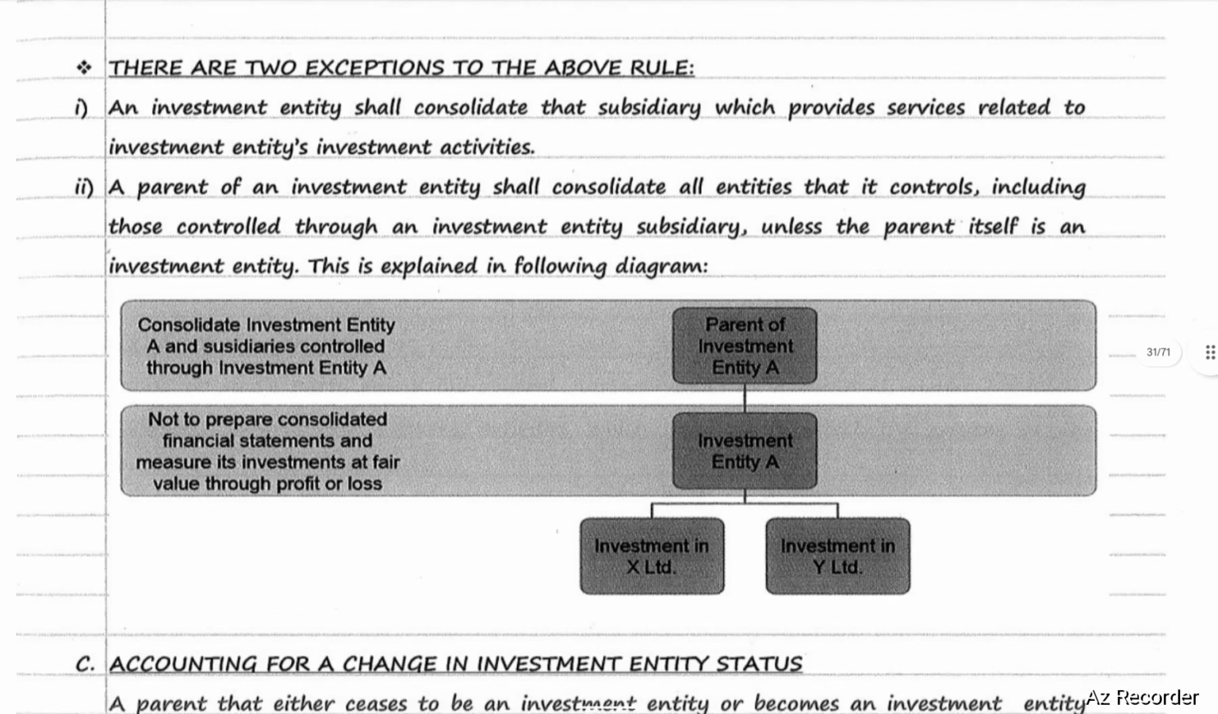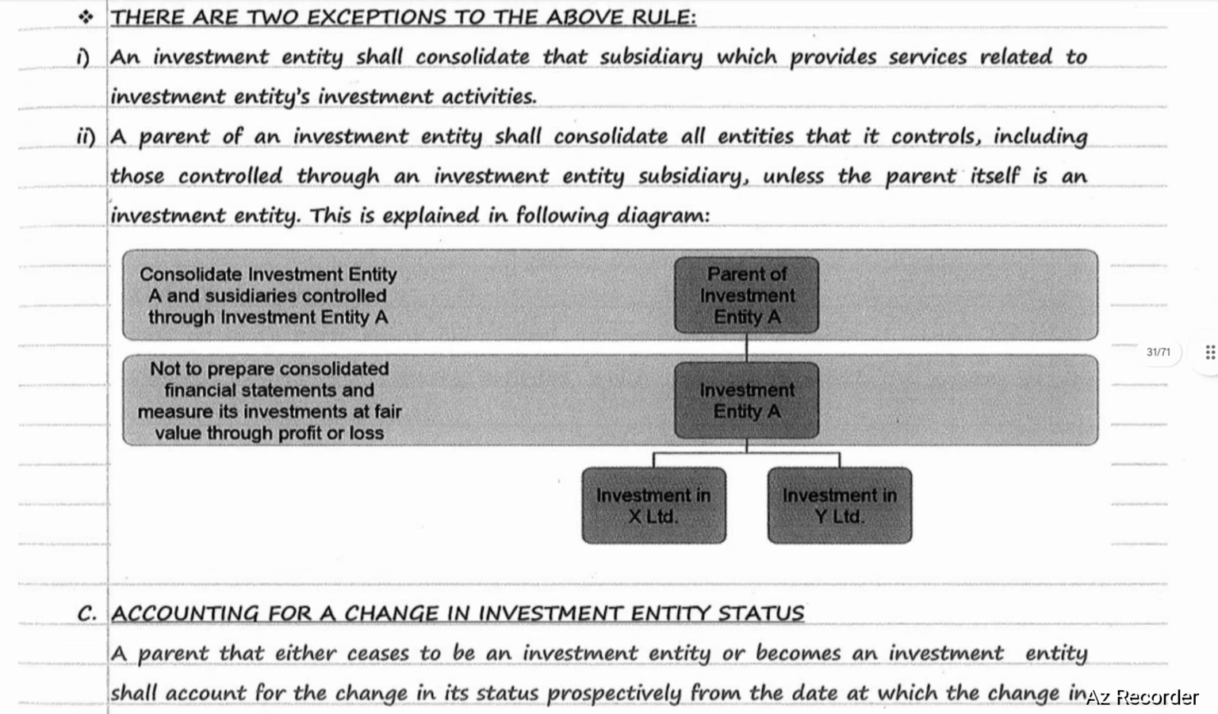There are two exceptions to the above rule. An investment entity shall consolidate that subsidiary which provides services related to the investment entity's investment activities. A parent of an investment entity shall consolidate all entities that it controls, including those controlled through an investment entity's subsidiary, unless the parent itself is an investment entity.